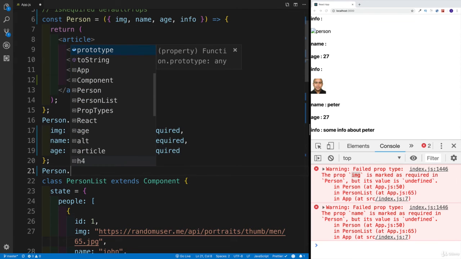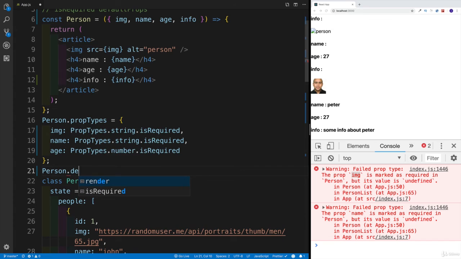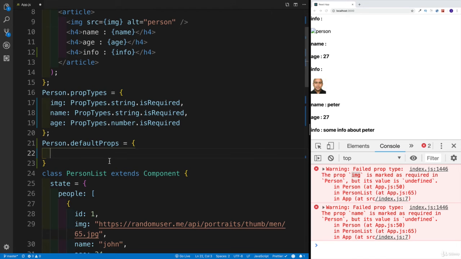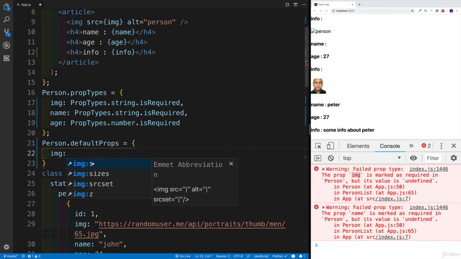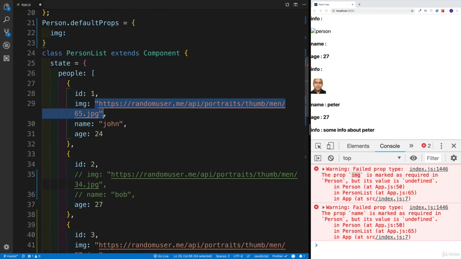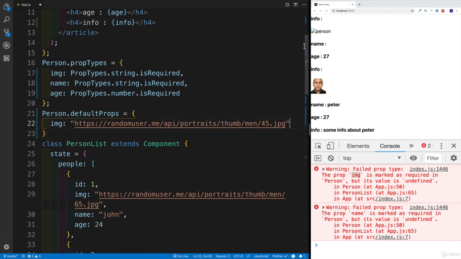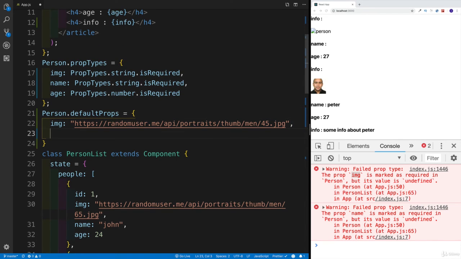So we can say person, and in this case, we don't need to install anything externally. We can just say default and the name is going to be props. That's going to be the syntax. And then again, we're looking for the same things that we already had. However, the props here are just going to be passed, so they stay default. So what would that mean? Well, let's say for the image, why don't we copy and paste in whatever string that we had, or let's change it to something default. So let's say 45. And then this is going to be passed every time there's not going to be an image. I can also do names.